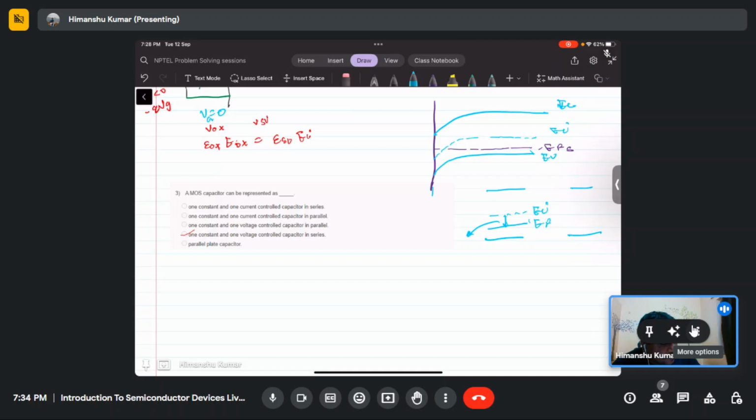Similarly, in case of n type material, EF lies above the EI level. So this is EF, this is EI. This is n type, and this is p type.